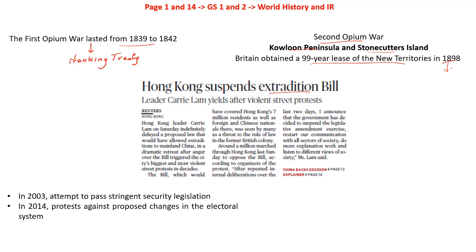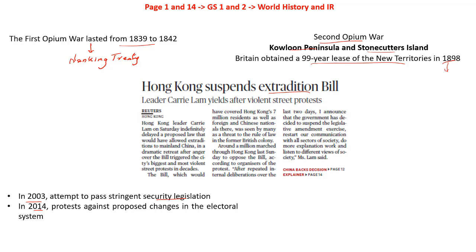Hong Kong has seen several protests since it was handed over to China by the British colonists in 1997. In 2003, Chief Executive Tung Chee-hwa made an attempt to pass stringent security legislation. Why? Because this was pushed by Beijing, by mainland China. But this was successfully resisted by tens of thousands of protesters.